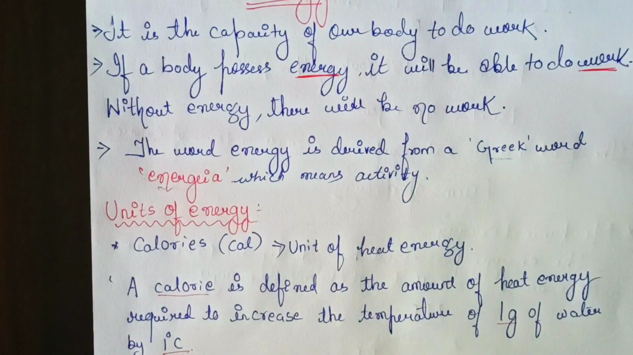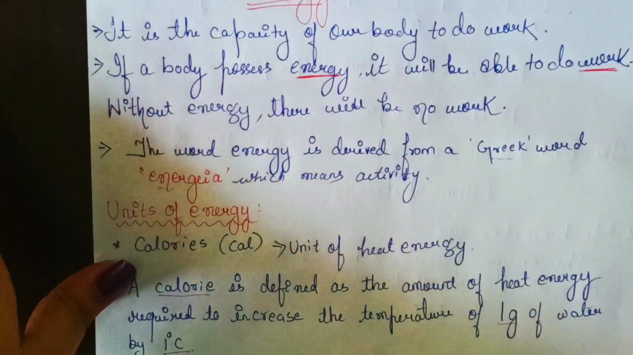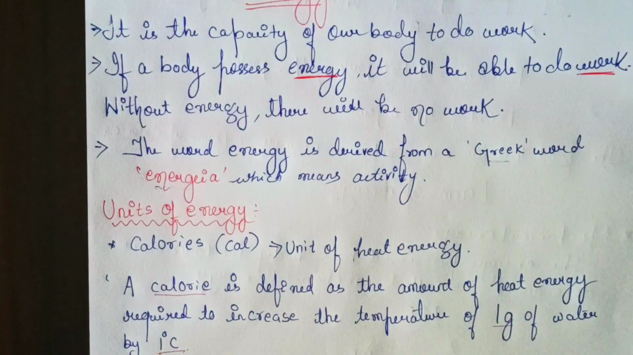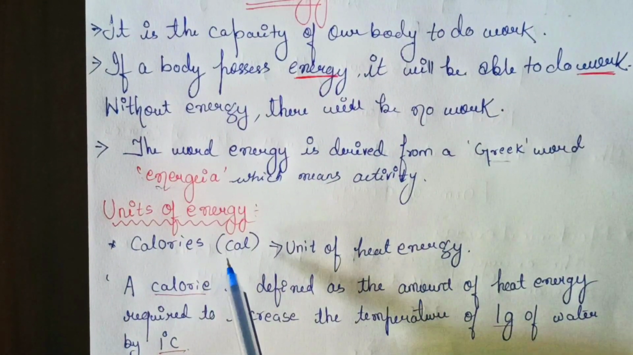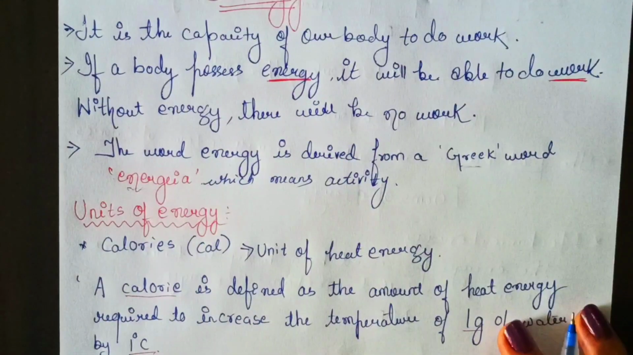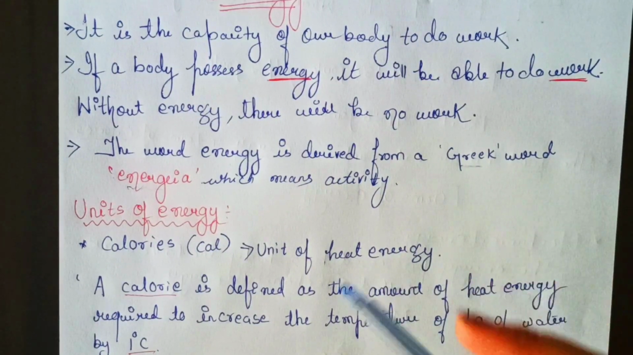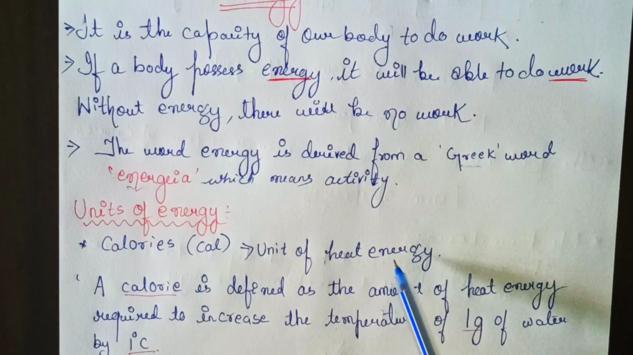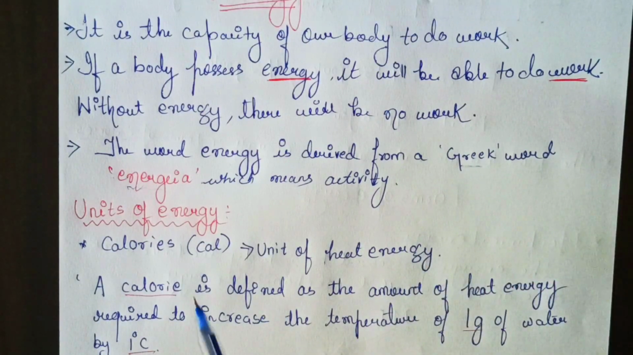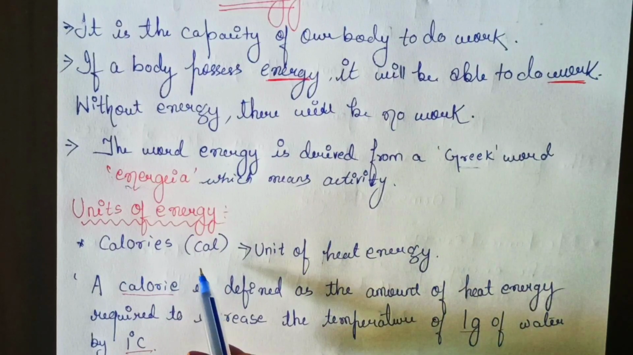Now, let's discuss some units of energy. There are many units of energy, and we will start with calorie. Calorie is a very common word. For calorie, we can write CAL. This is the short form of calorie, and it is a unit of heat energy. You are all acquainted with the word heat. Heat is a form of energy, and if it is a form of energy, then definitely it will have some unit. The unit of heat energy is called calorie.